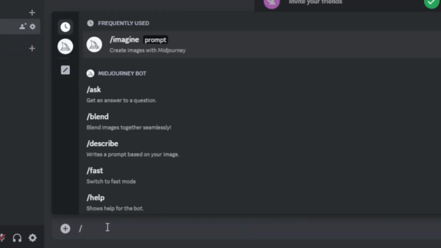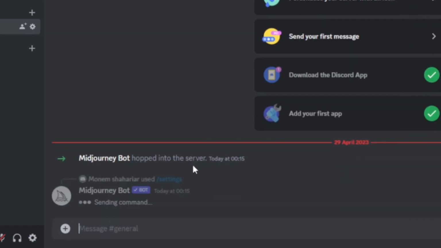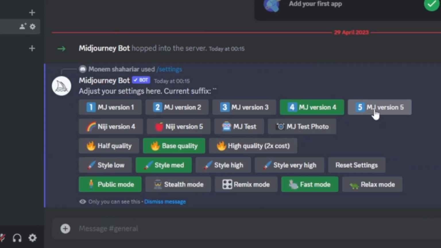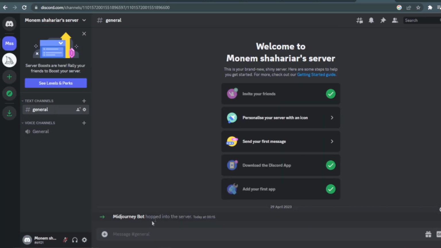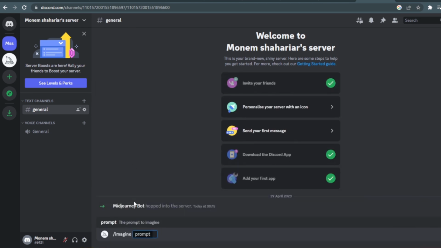So come down to the chat box section and type a / and then choose Settings. From here, make sure that Mid-Journey version 5 is selected, and then we can just dismiss this menu. Come back to the chat section and type another / and this time choose the Imagine option when it pops up. This lets us type in the idea for the pattern that we want.